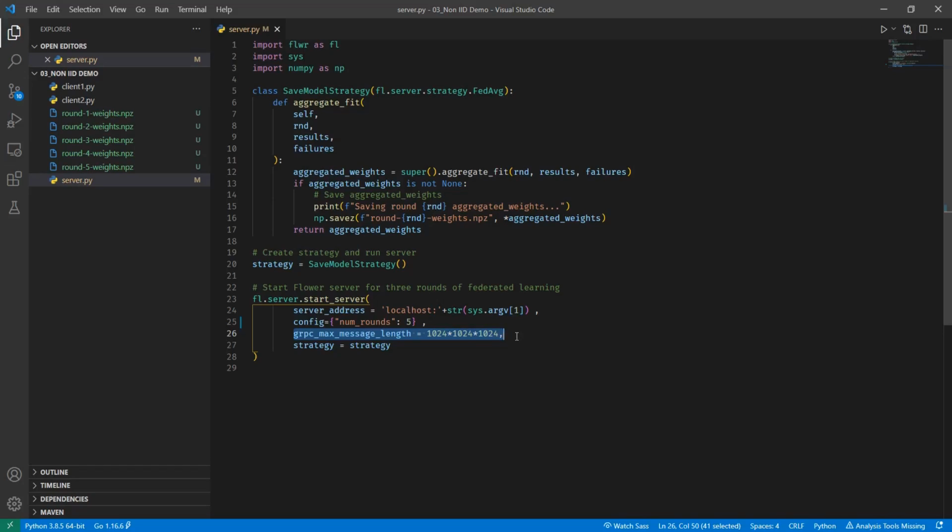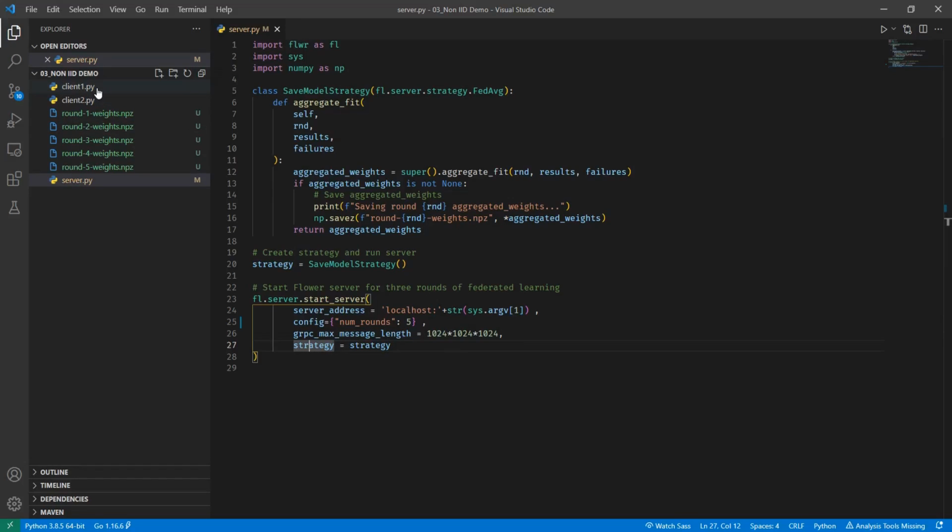So this message length has to be long enough so that it is able to cover the parameters of the entire model, because sometimes it may not be able to do so. So if the model is big, we might have to increase this limit. If the model is smaller, we can try reducing it in order to save bandwidth. And then finally the strategy object that is there. So finally the strategy is going to be an object of the class that we have defined here.